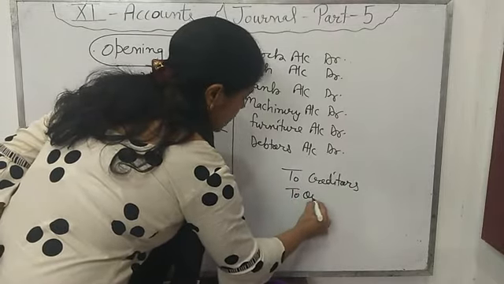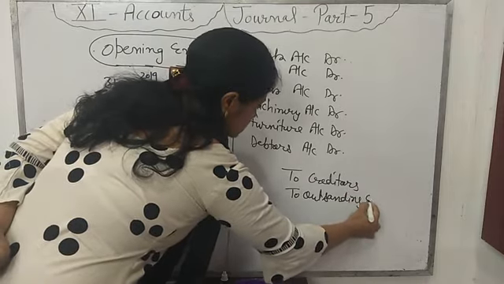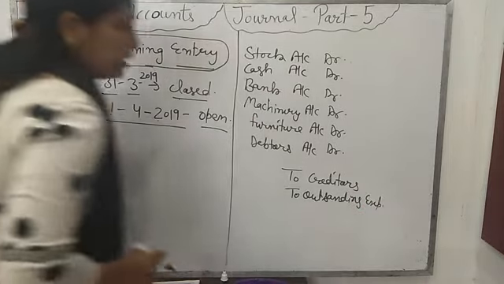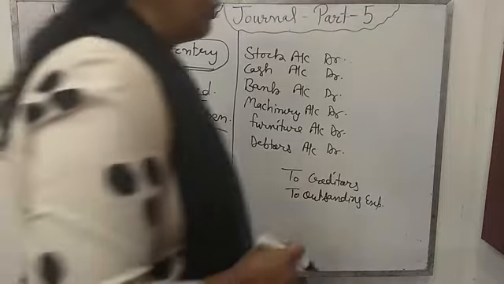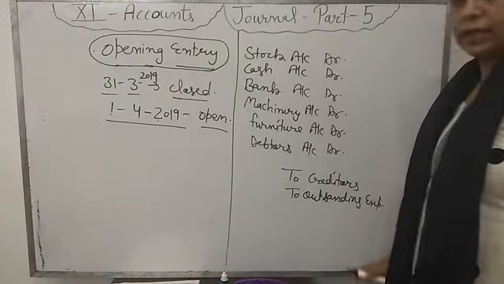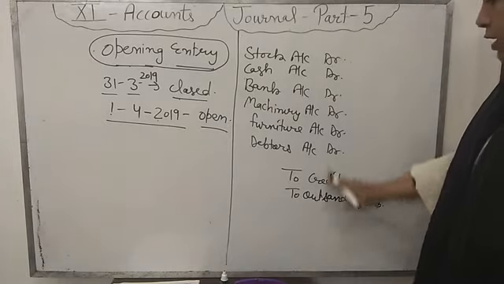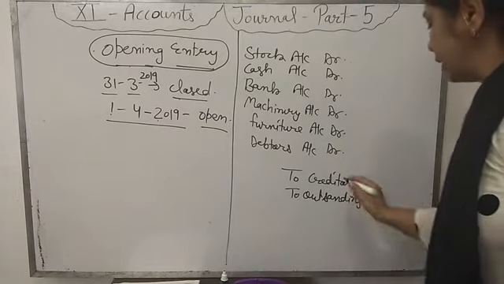Is there any outstanding expense? If there is any expense that the firm has not paid in the previous year, that is an outstanding expense. The firm has to pay these expenses. These are known as liabilities of the firm, so they will also be credited in the opening entry.